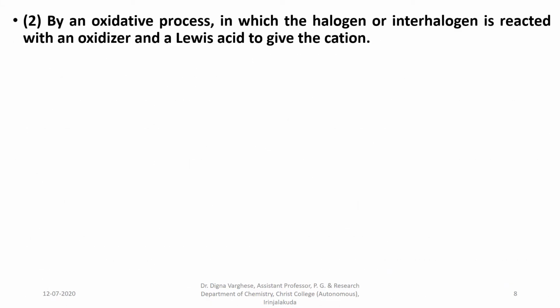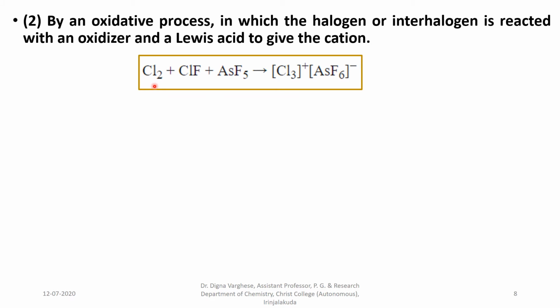By an oxidative process in which the halogen or interhalogen is reacted with an oxidizer and a Lewis acid to give the cation. This is the second reaction method for the preparation of polyhalogen cations. For example, chlorine monofluoride reacts with arsenic pentafluoride, giving a cation. In this method, a halogen or interhalogen is treated with an oxidizer in the presence of a Lewis acid to give the cation.